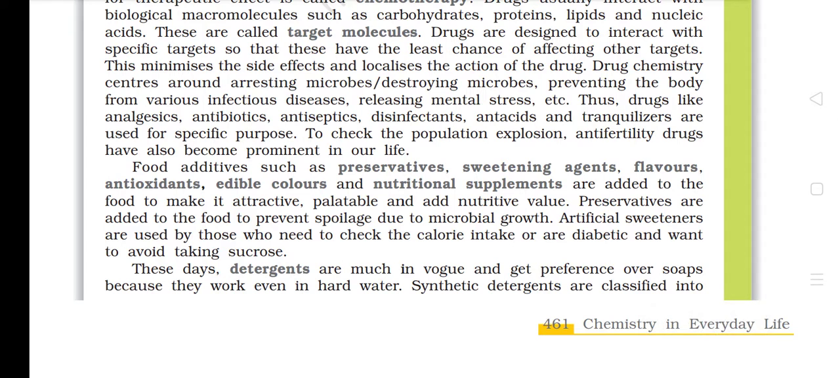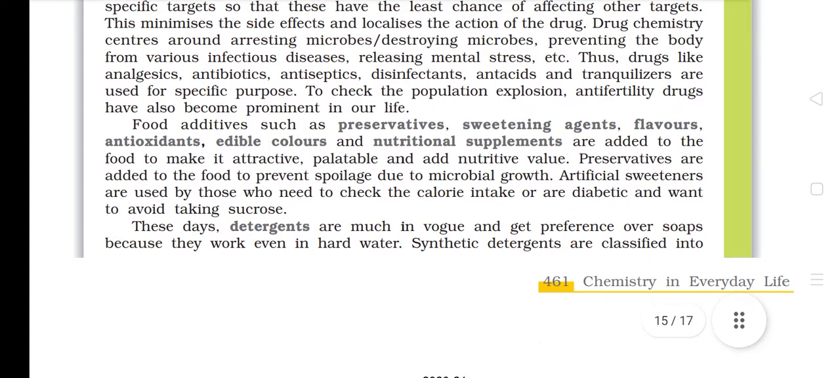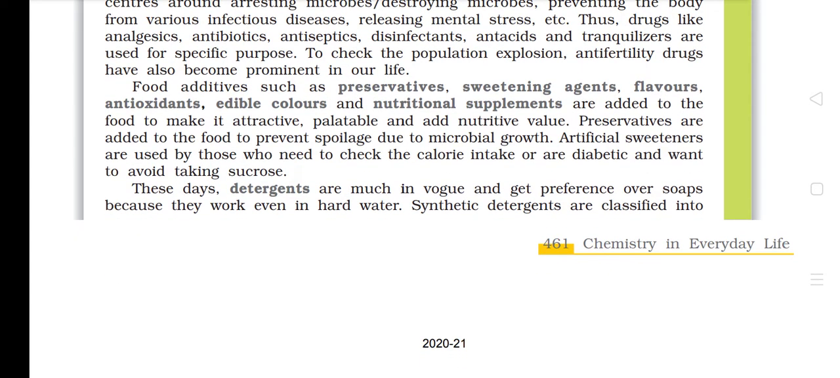Drug chemistry centers around arresting microbes, destroying microbes, preventing the body from various infectious diseases, releasing mental stress, etc. Thus, drugs like analgesics, antibiotics, antiseptics, disinfectants, antacids, and tranquilizers are used for a specific purpose. To check the population explosion, anti-fertility drugs have also become prominent in our life. Food additives such as preservatives, sweetening agents, flavors, antioxidants, edible colors, and nutritional supplements are added to the food to make it attractive, palatable, and add nutritive value. Preservatives are added to the food to prevent spoilage due to microbial growth. Artificial sweeteners are used by those who need to check the calorie intake or are diabetic and want to avoid